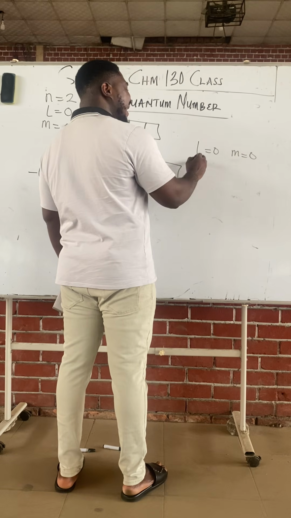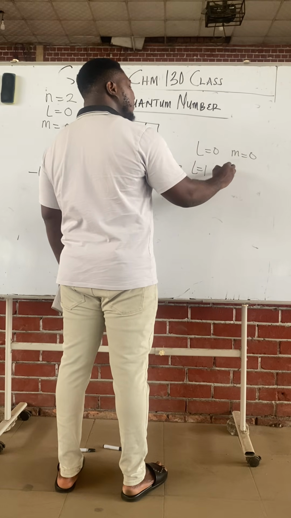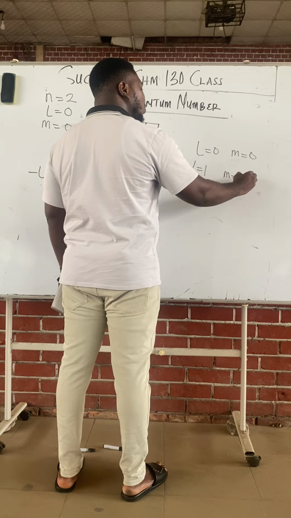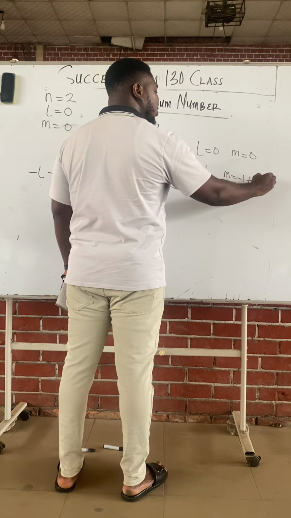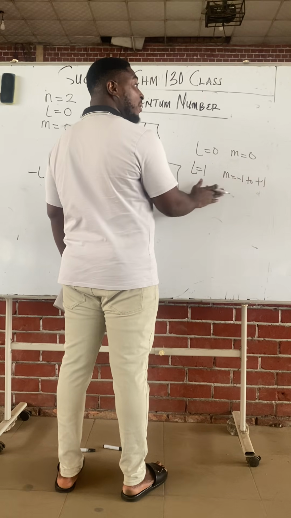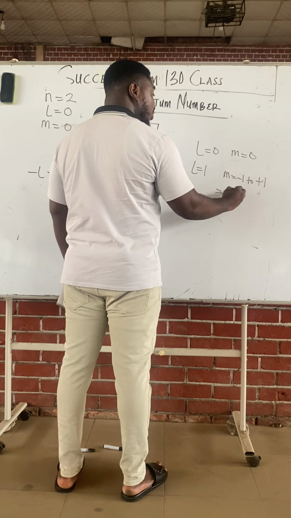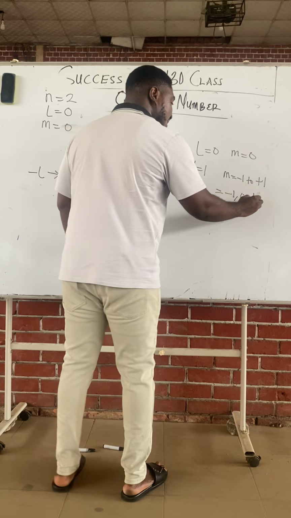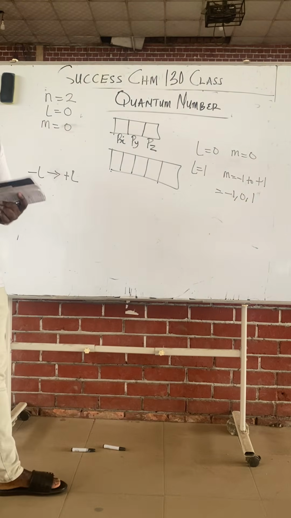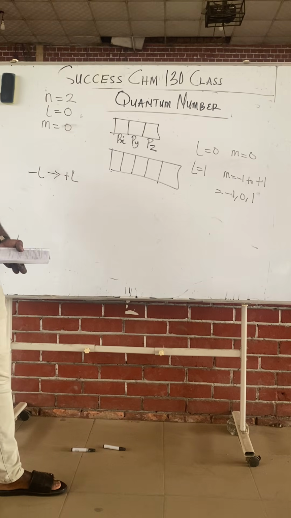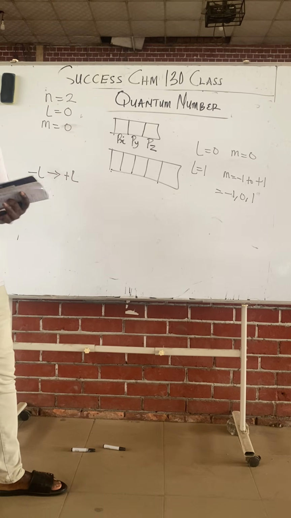But class, when L is 1, the value of the magnetic ranges from minus 1 to plus 1. What are the numbers from minus 1 to plus 1? Minus 1, 0, and 1.